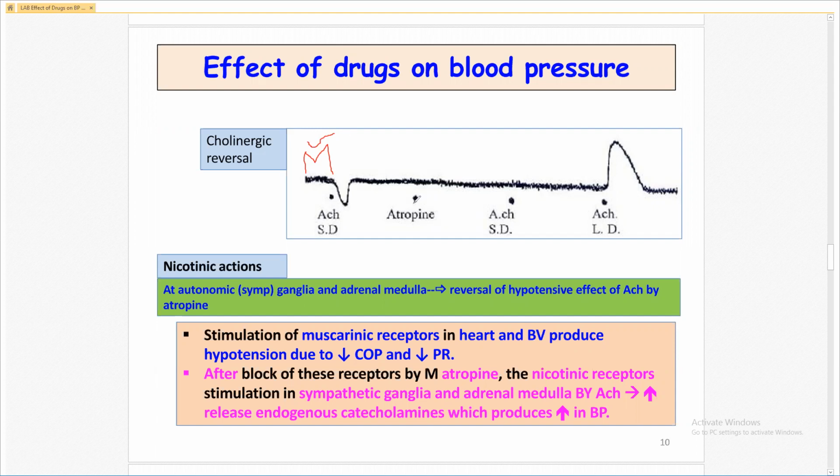But atropine here is a blocker of muscarinic receptor. After that, if we give the acetylcholine small dose, no effect, because muscarinic receptor is blocked by the atropine. But if we give the acetylcholine large dose, same, there is increase in the blood pressure due to stimulation of nicotinic receptor, as we discussed here.